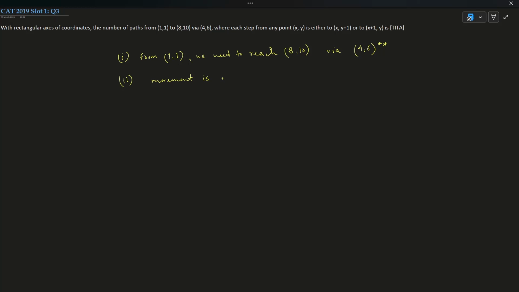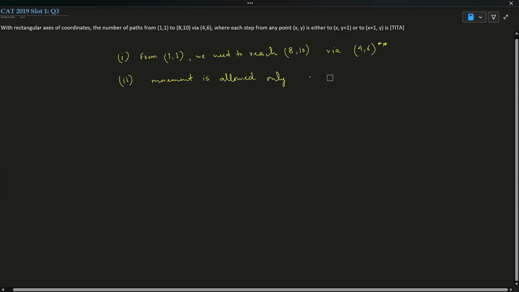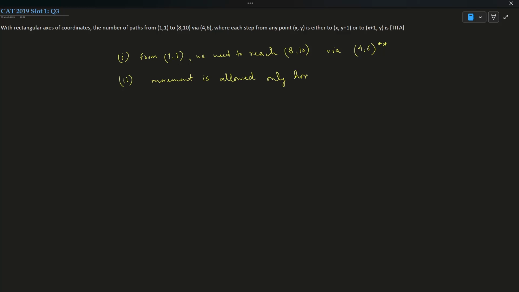Horizontally, movement is allowed only towards the right. From x comma y you can move to x plus 1 comma y horizontally, towards the right.